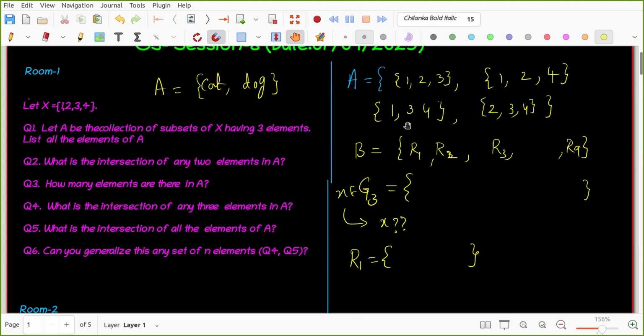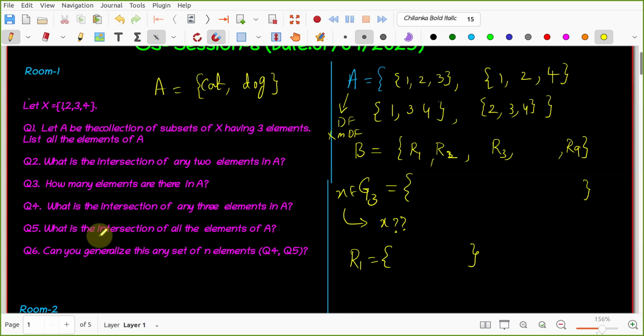That means they are not mutually disjoint, but they are a disjoint family. This A is called a disjoint family of sets. It is called a disjoint family of sets, but not a mutually disjoint family of sets. I have not written everything. So can you generalize this?